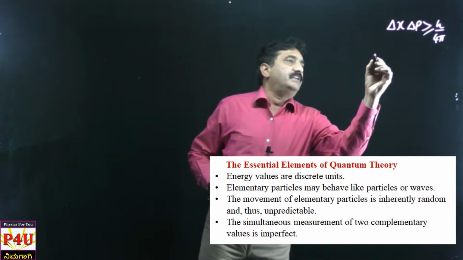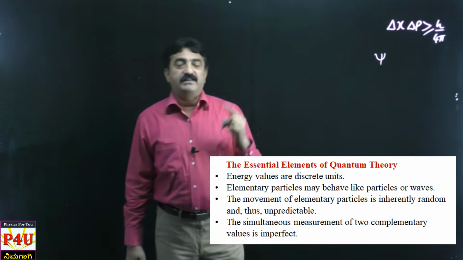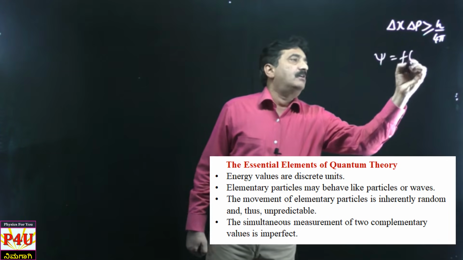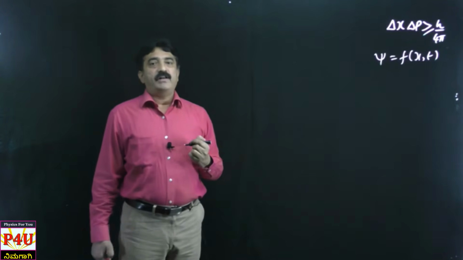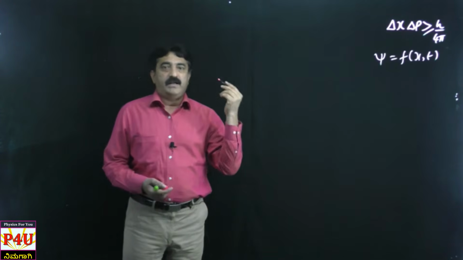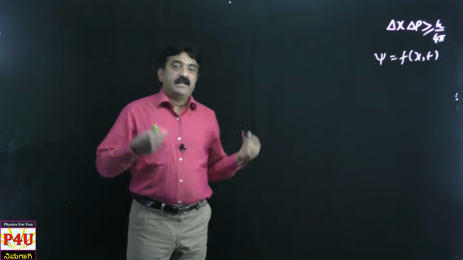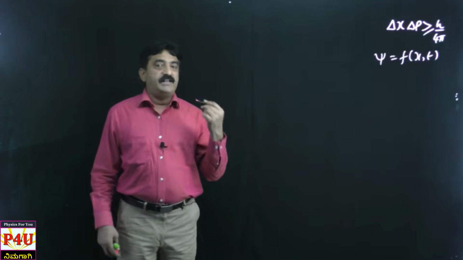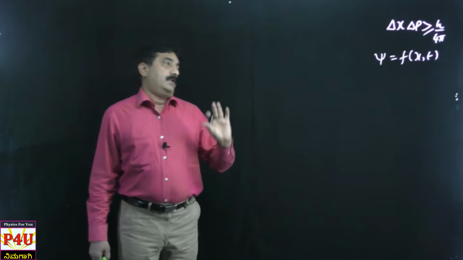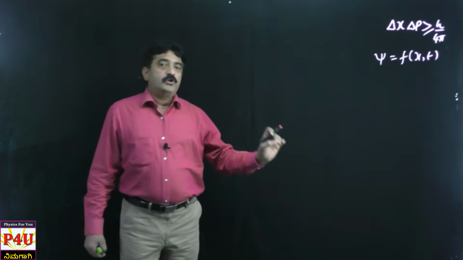The wave function is symbolically represented by this letter, psi. It is a function of x and t, where x is the position coordinate and t is the time coordinate. Your teachers have explained what exactly psi is, what exactly probability function is, probability amplitude, probability density, etc. Okay, now let us move on to qubit.